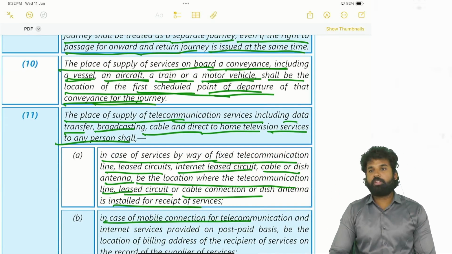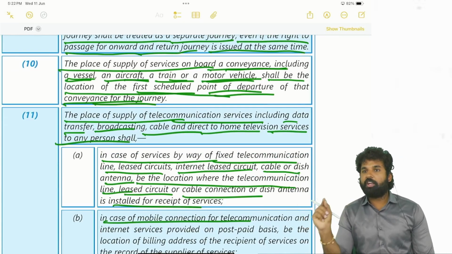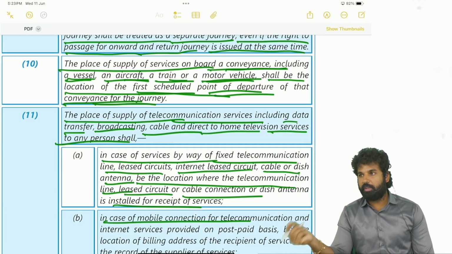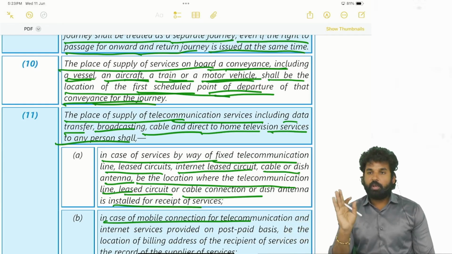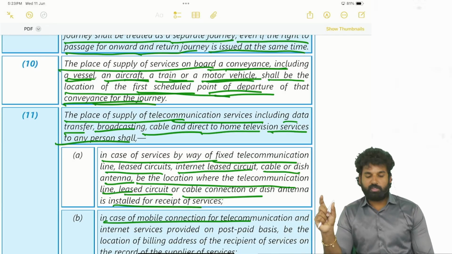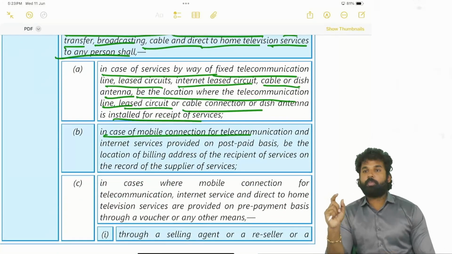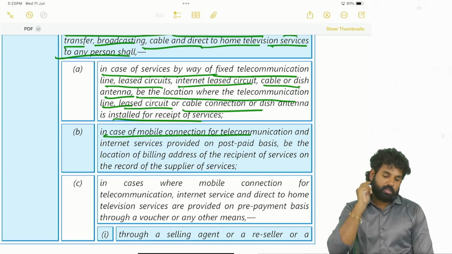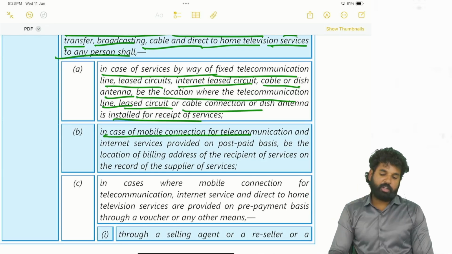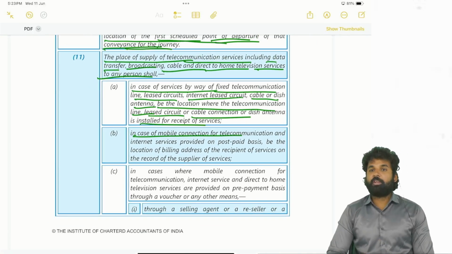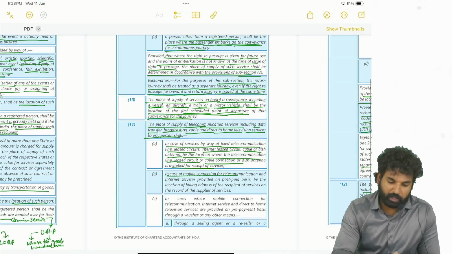In case of telecommunication services, if it is a wired service, it may be a dish, an antenna, or a telephone connection, landline connection. In such cases, it will be the place where it is installed. If it is a case of postpaid service, the record's address will be mentioned, and that will be the place of supply. In case of mobile connection, internet service and direct to home television services provided on prepayment basis through a voucher, where the vouchers are being supplied, that will be the place of supply.